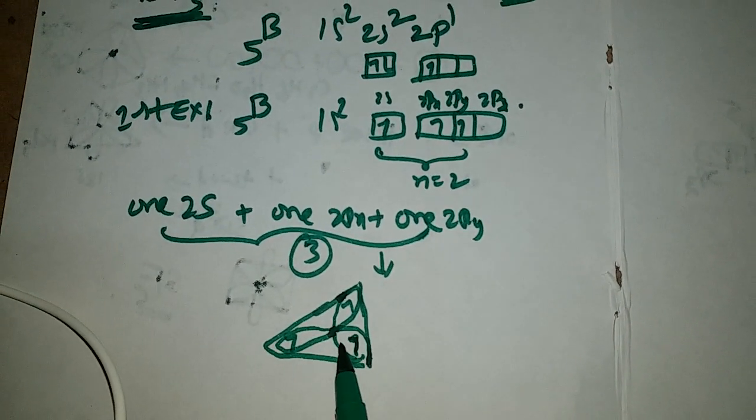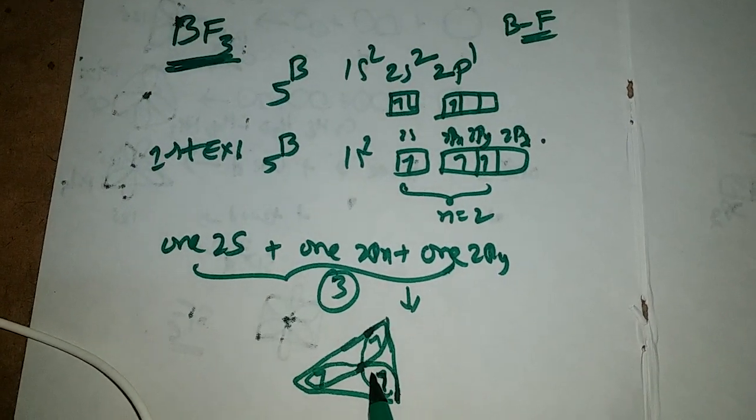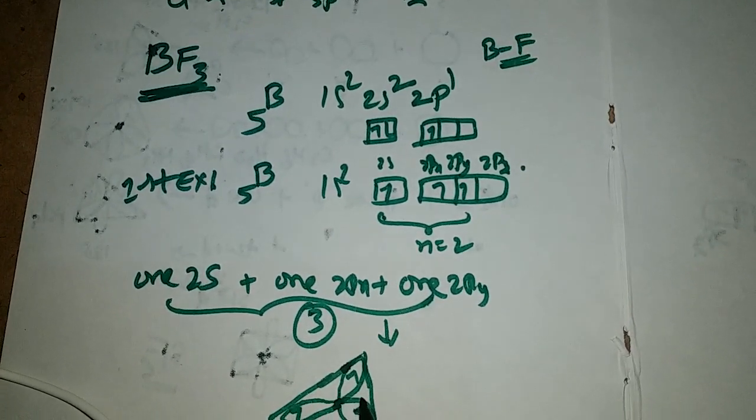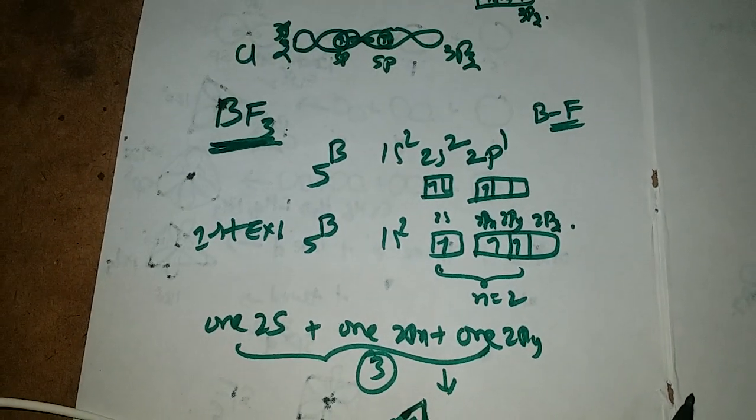Each sp2 hybridized orbital of boron will form a sigma bond with one fluorine's 2pZ orbital.